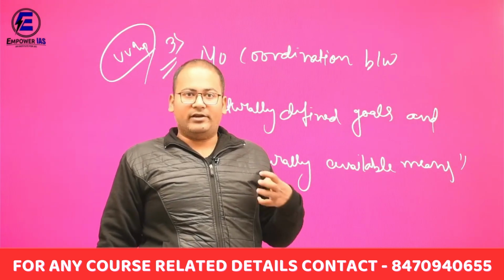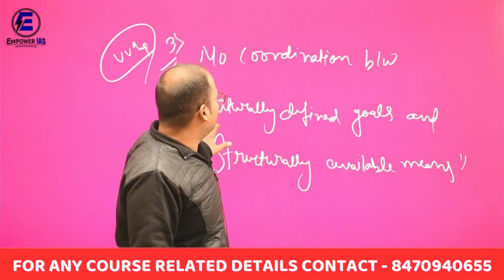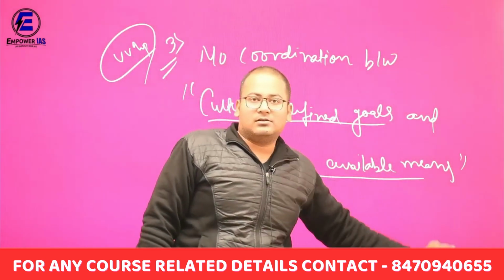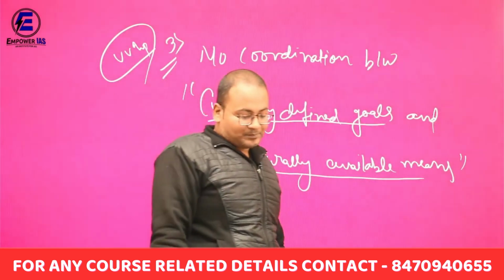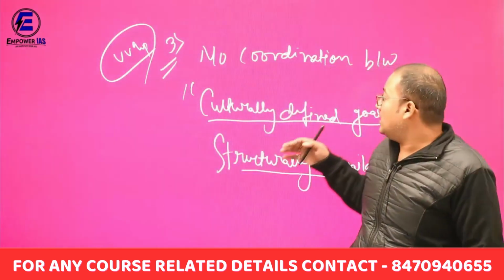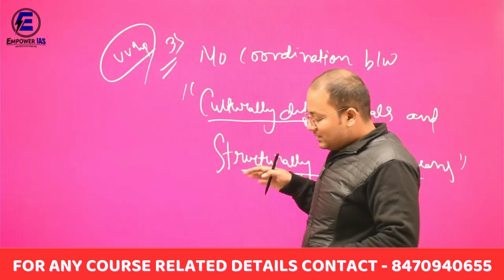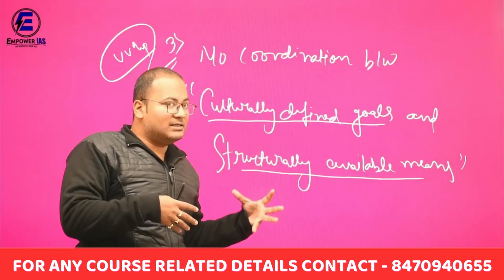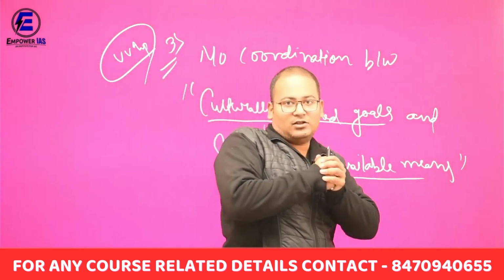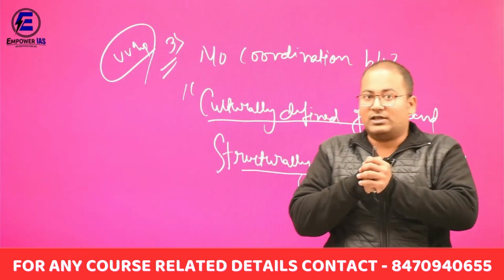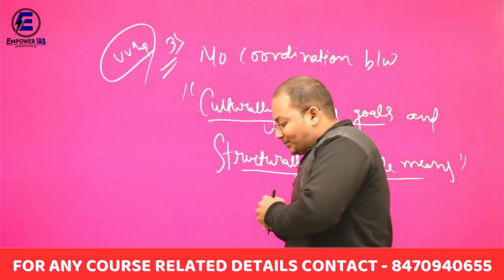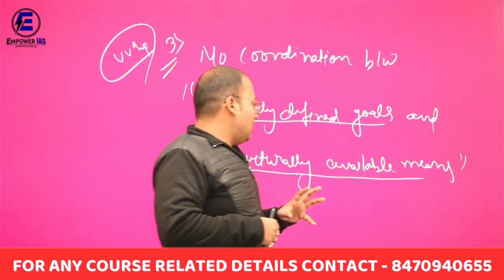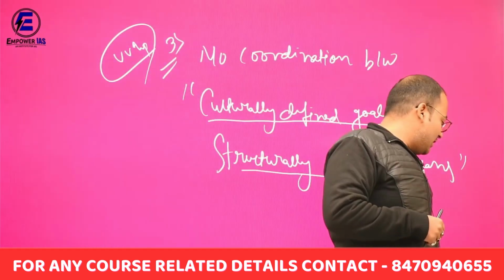Okay, how does deviant behavior happen? Because there are some culturally defined goals and there are some structurally available means, and when there is lack of coordination between them, then it leads to an anomic condition in the society, normlessness condition in the society that leads to deviant behavior. So this one is the third reason where we can say that deviant behavior can occur in the society.